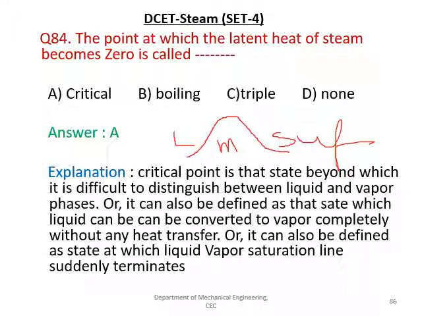So this point at the peak where the liquid and the gas are meeting together, that is called as critical point. We will pass on to the next question.